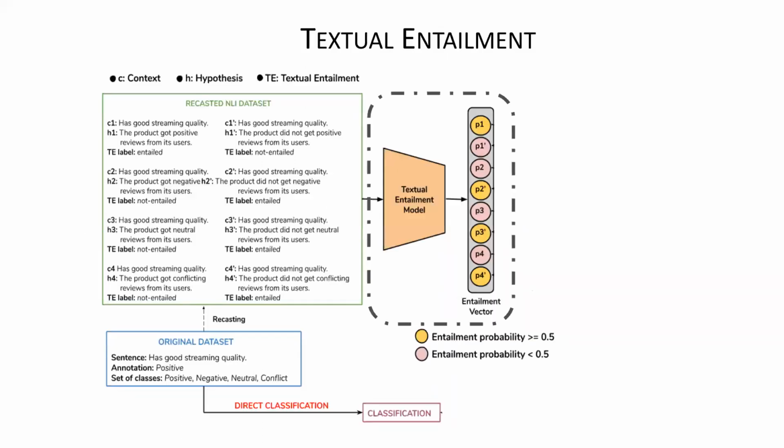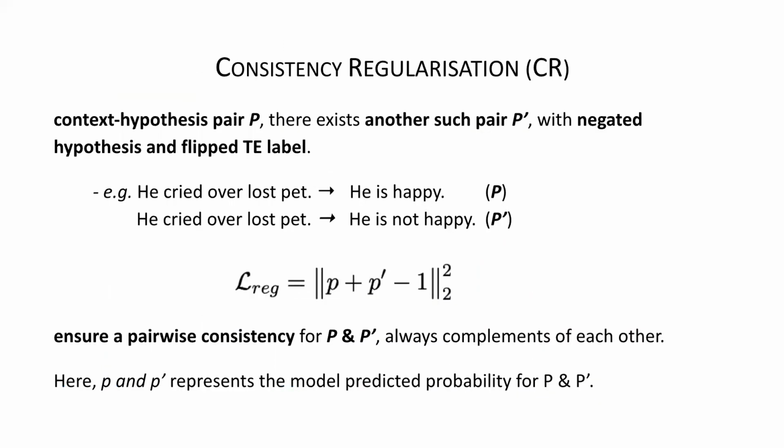So this is our pipeline. We can do a direct classification for comparison, which is a baseline. We can convert the data to recasted data, do textual entailment, and then we do constraint regularization, which I told you about: we can use this p plus p dash, the negation of the hypothesis, as a constraint.